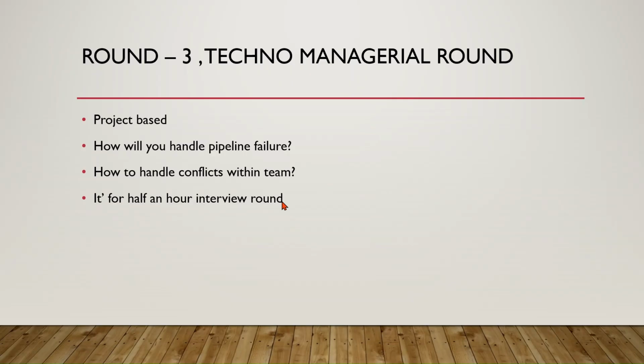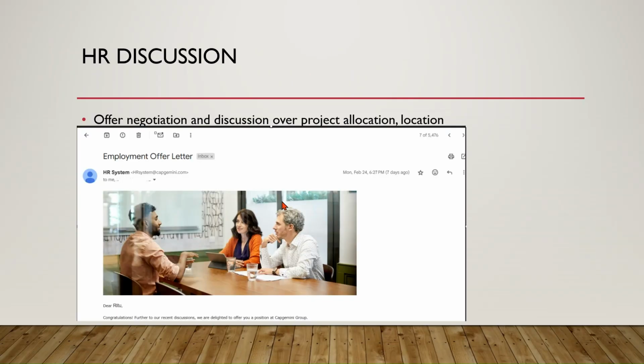Now the last round was the HR discussion, which involved various basic HR questions like the offer, location, CTC expectations, and how many days you can take to join the next company, and all of that. The HR discussion went mostly around 15 to 20 minutes. And finally I got an offer letter after 1 day.